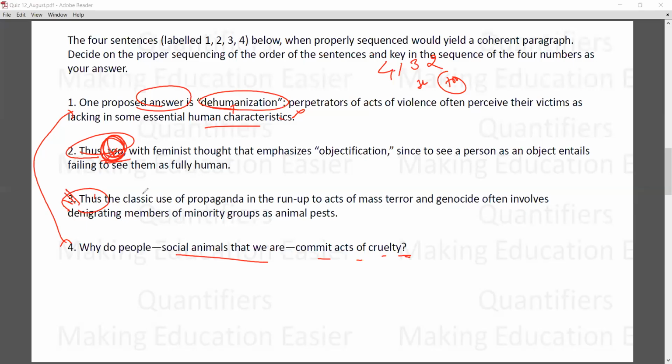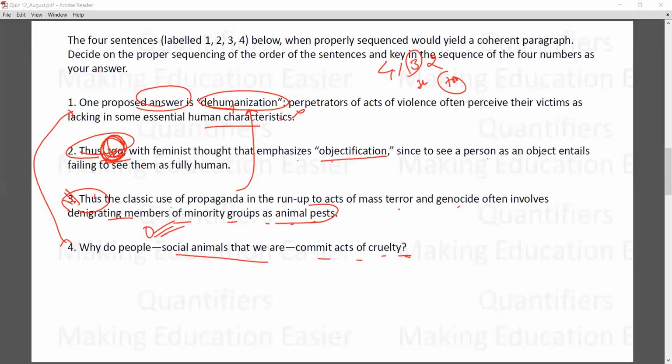Let's see: the classical use of propaganda in the run-up to acts of mass terror and genocide often involves denigrating members of minority groups as animal pests. Denigrating is a negative word, like criticizing or making somebody low. So you treat the member of a minority group as an animal. Linking to the definition, it's an example of dehumanization. So 3 is going to come, and then "thus too" with feminist thought that emphasizes objectification.